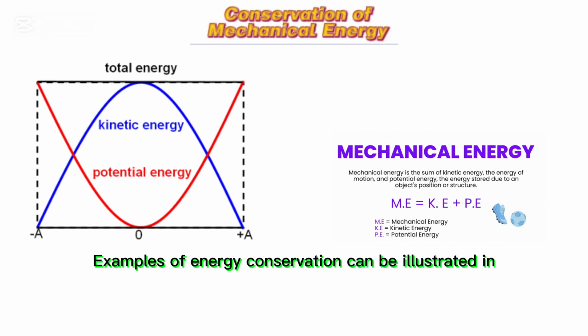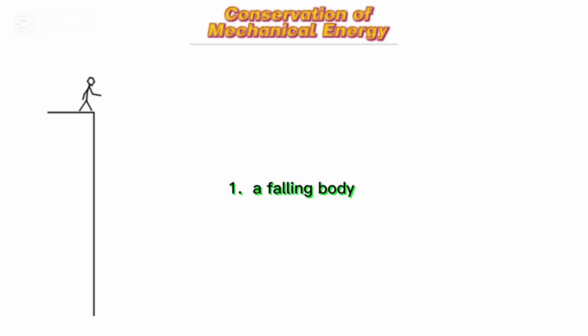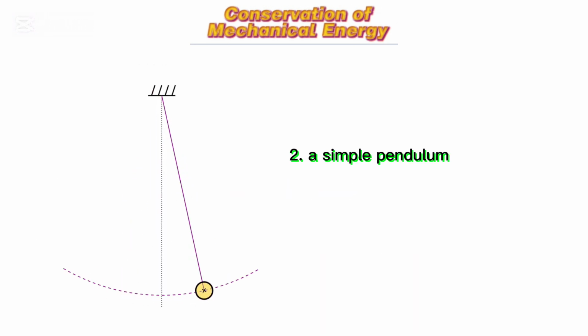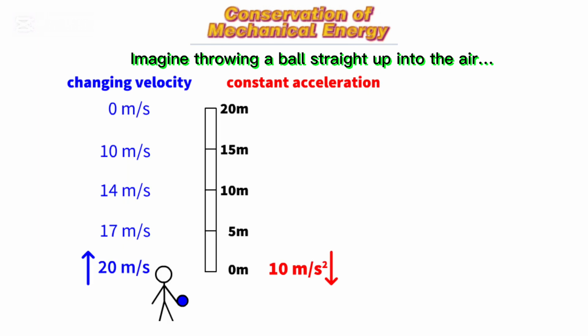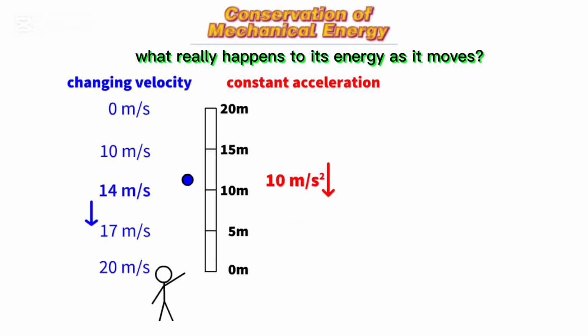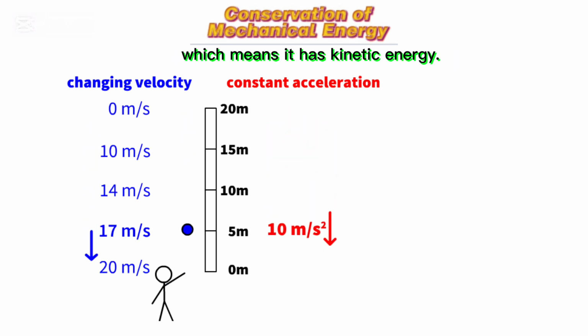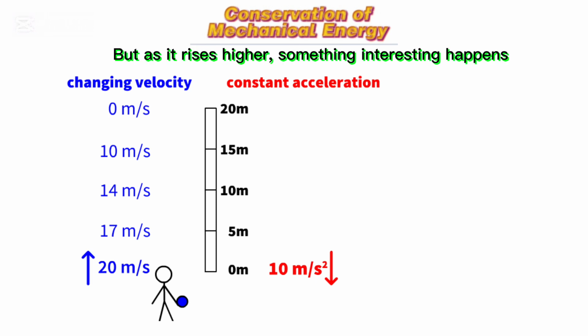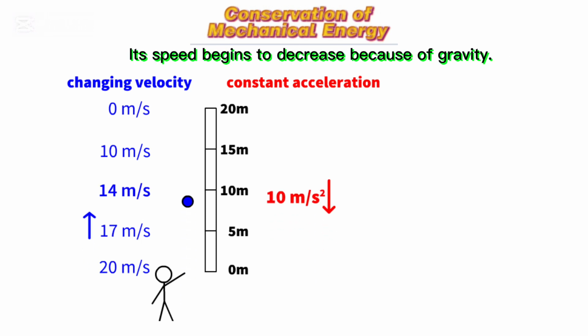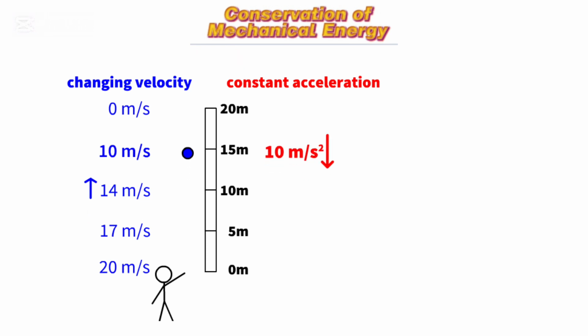Examples of energy conservation can be illustrated in 1. A falling body. 2. A simple pendulum. A falling body. Imagine throwing a ball straight up into the air. What really happens to its energy as it moves? At the moment you release the ball, it has speed, which means it has kinetic energy. But as it rises higher, something interesting happens. Its speed begins to decrease because of gravity.